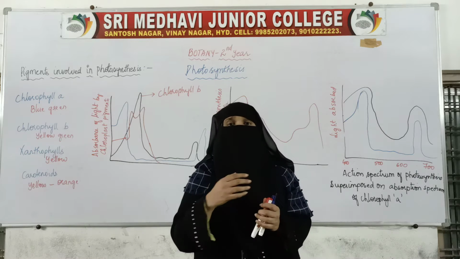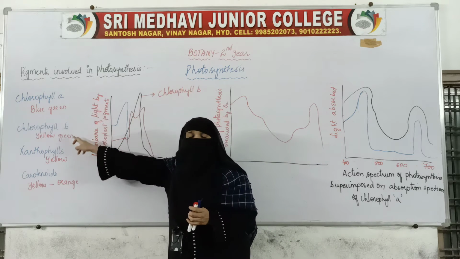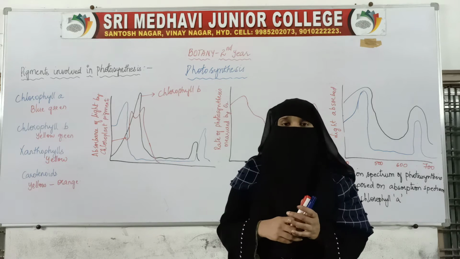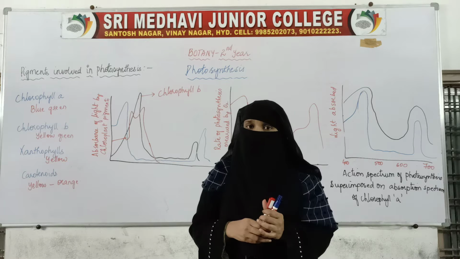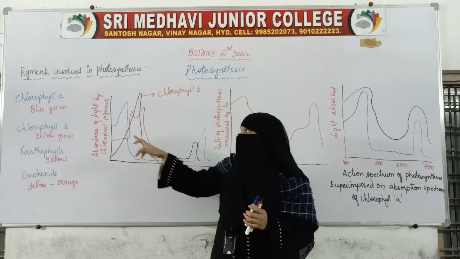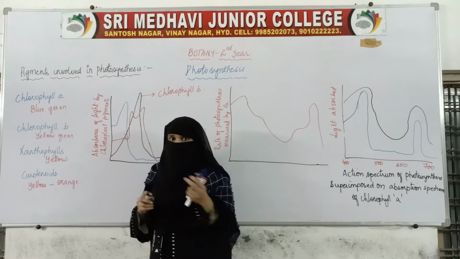Chlorophyll is of two types, chlorophyll A and chlorophyll B. Inside the chloroplast we have chlorophyll A pigment and chlorophyll B pigment.